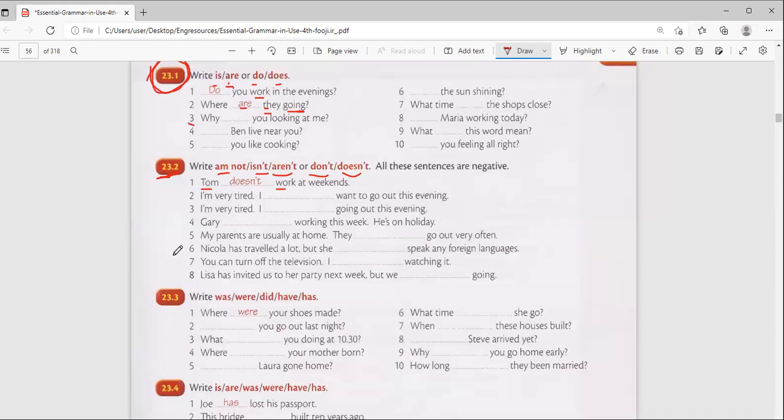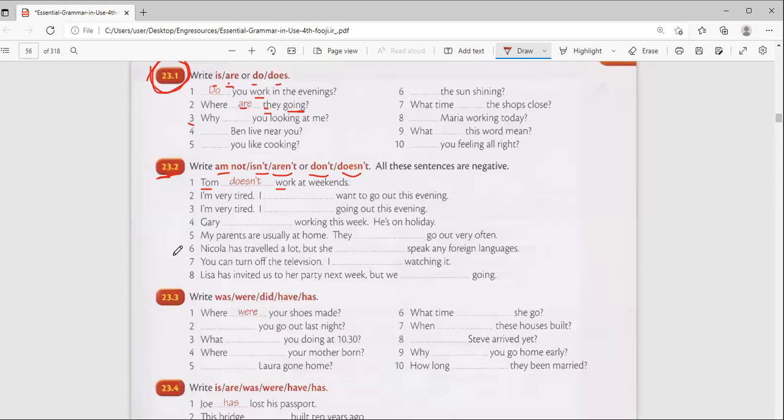Number 5, Ahmed. My parents are usually at home. They do go out very often. Doesn't. They aren't.